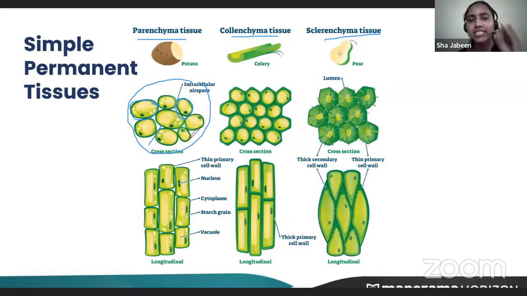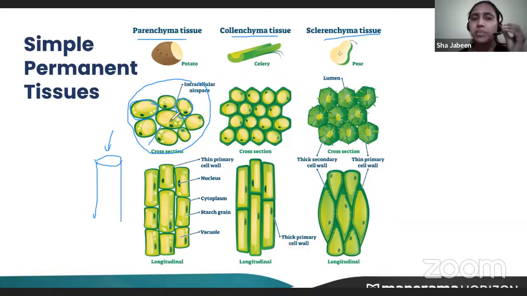So these are parenchyma cells. They have a simple thin cell wall made up of cellulose. They have a prominent nucleus, vacuoles, all those things. Apart from that, they are isodiametric, living, and have a lot of intercellular spaces. Now here you can see this is the longitudinal view and this is the cross section view. If you take a stem and view it from the top, you will see the cells in this particular shape. And if you view it from the longitudinal side, you'll see the long cells.